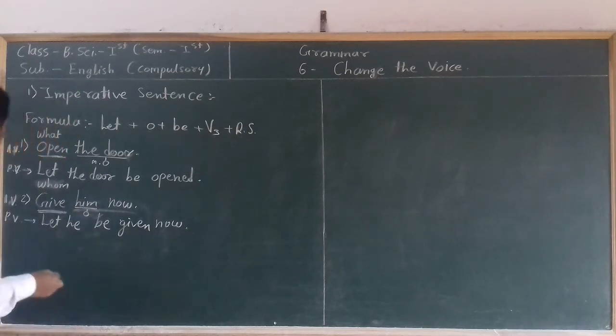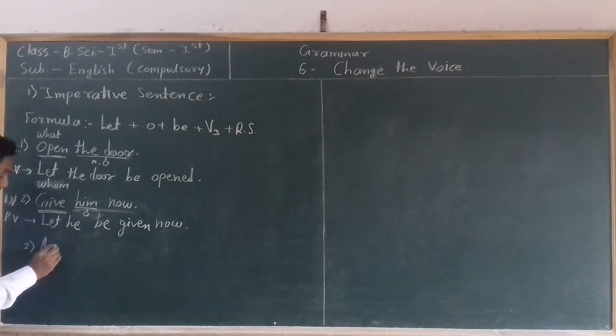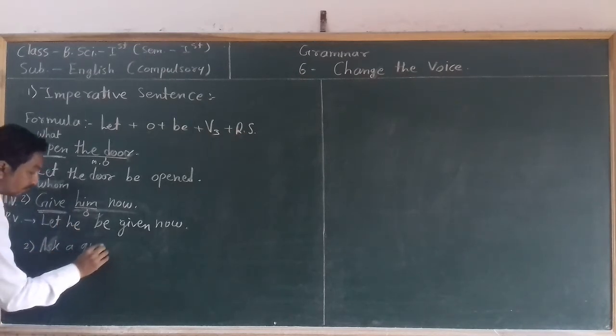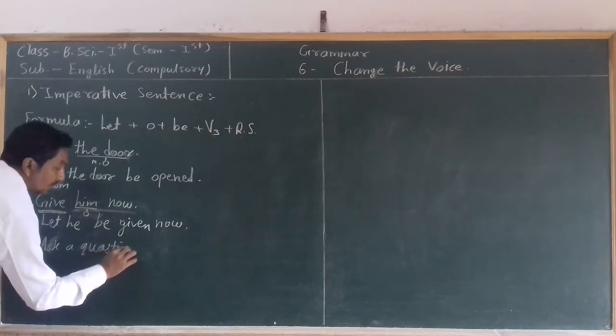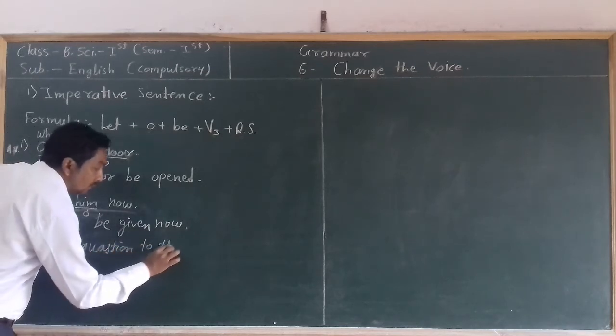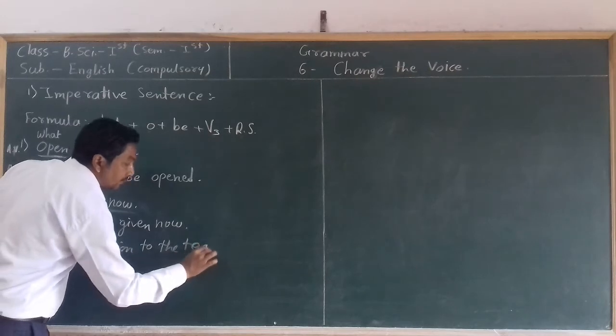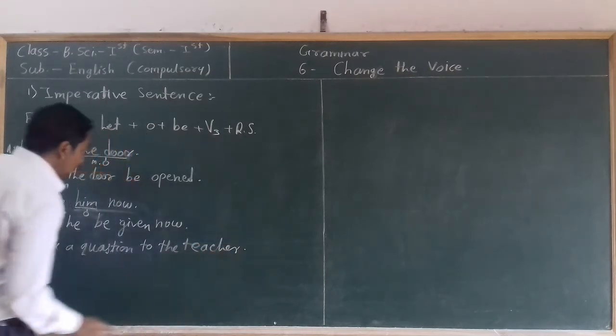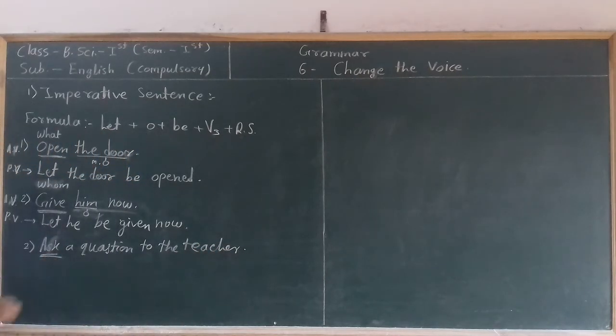Let's take another example. Ask a question to the teacher. This sentence starts with the main verb ask.